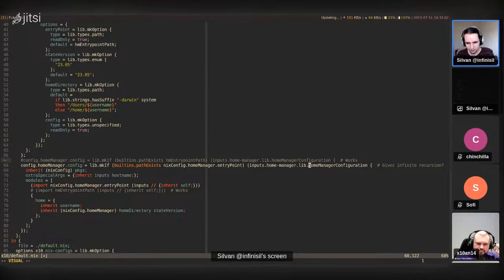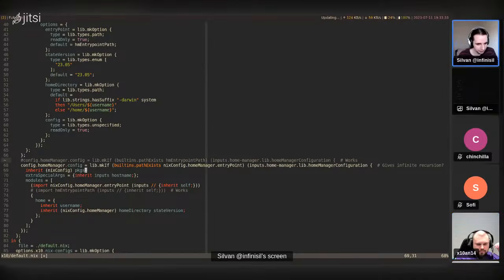This looks a bit weird to me, but is this the recommended way to create a home manager configuration? If you're asking if that's the canonical way to create a home manager configuration with flakes, then yes, that is the documented canonical way. Flake parts, I assume? That part itself has nothing to do with flake parts. That's just home manager with flakes.